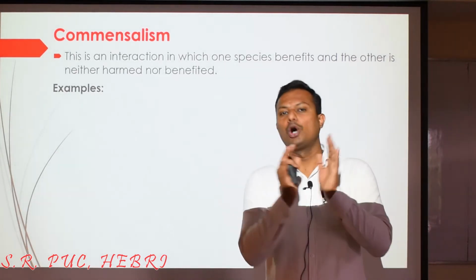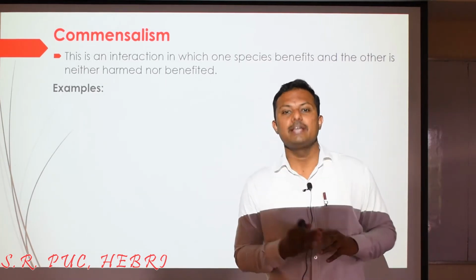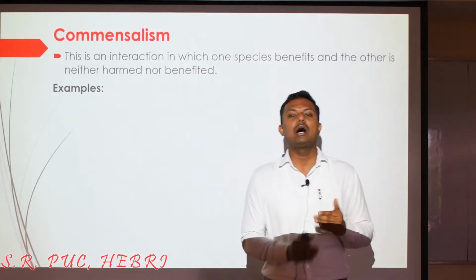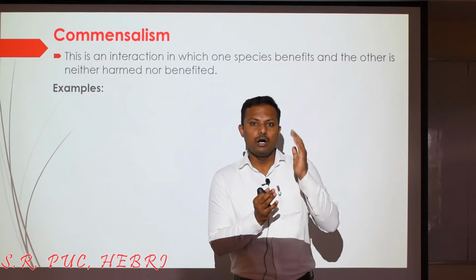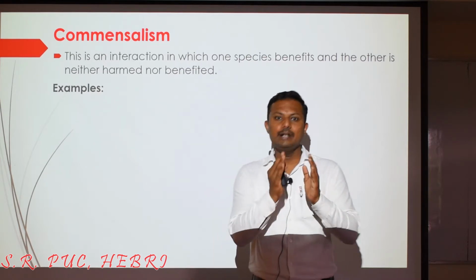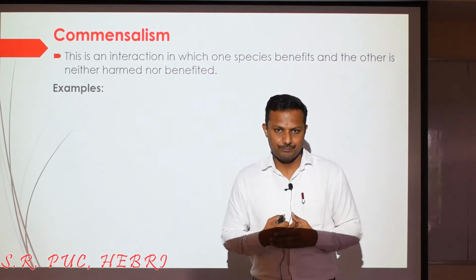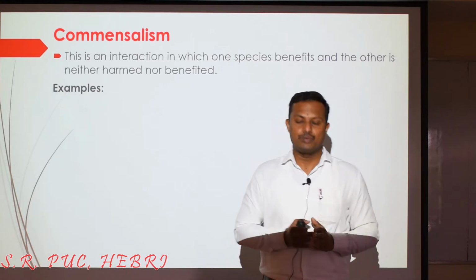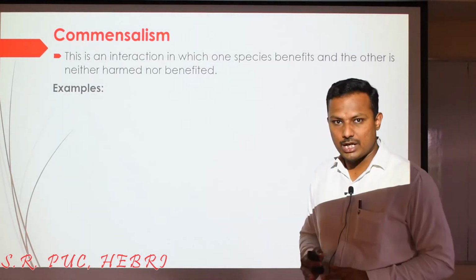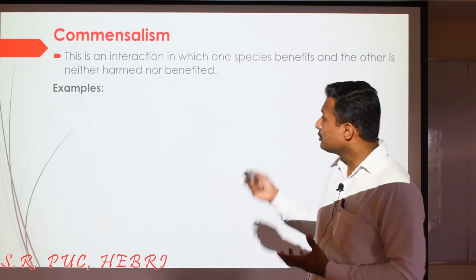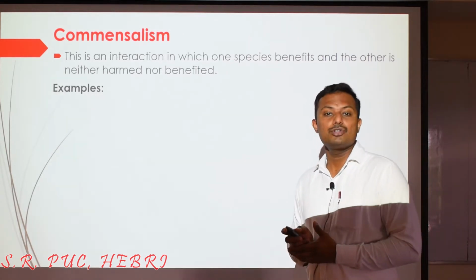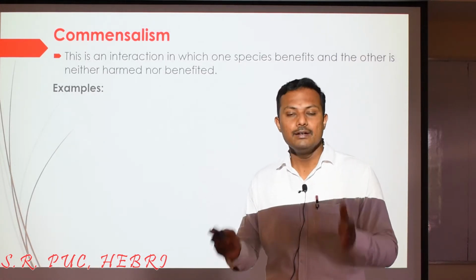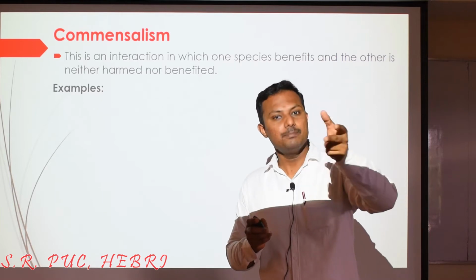I hope you can recall from the table that we had seen, right? Where we had mentioned the different types of interactions, and we also took into account how two species involved in any interaction are going to have an impact. So what will be the result of the interaction of the two species involved? If you try to recall from that chart, commensalism is one such interaction between two species or two populations, wherein you will see two species A and B involved.